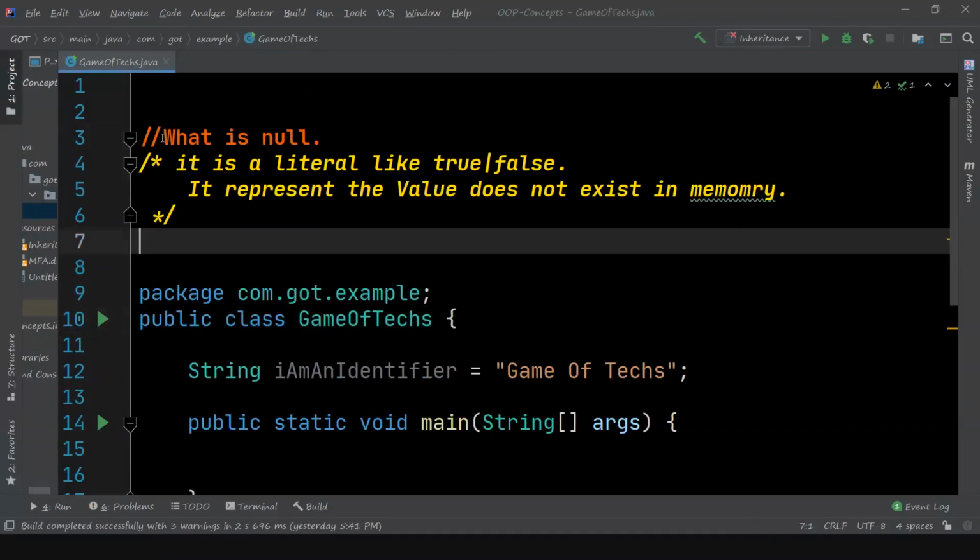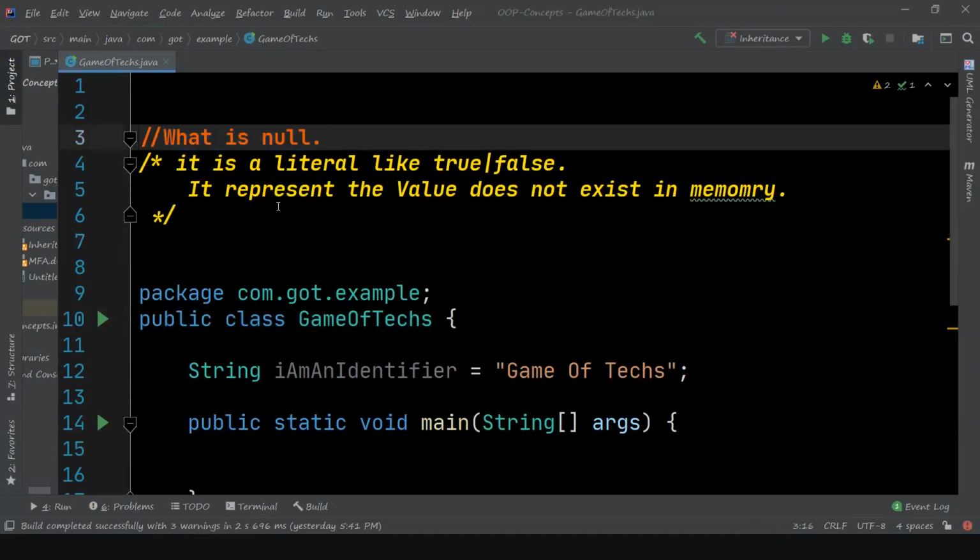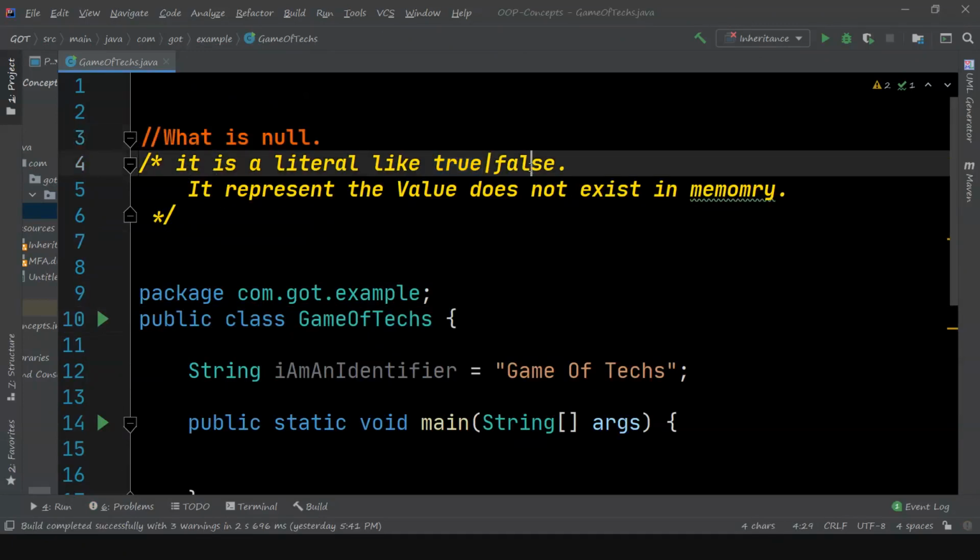The next question is, what is null in Java? Null is actually a literal. It is not a keyword. It's a literal like true or false. It says that the reference to the object is mapped to null. It means that the reference does not exist, so it is not pointing to any particular object in the memory.